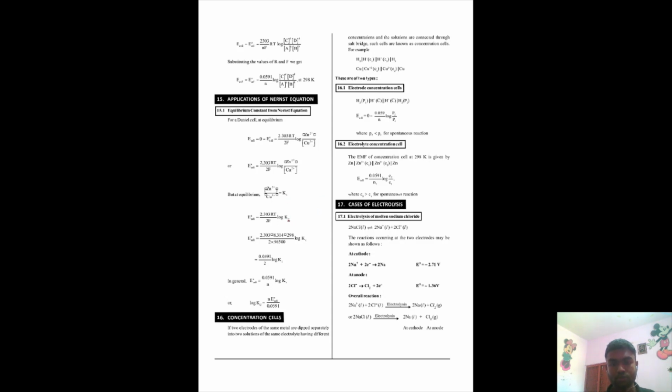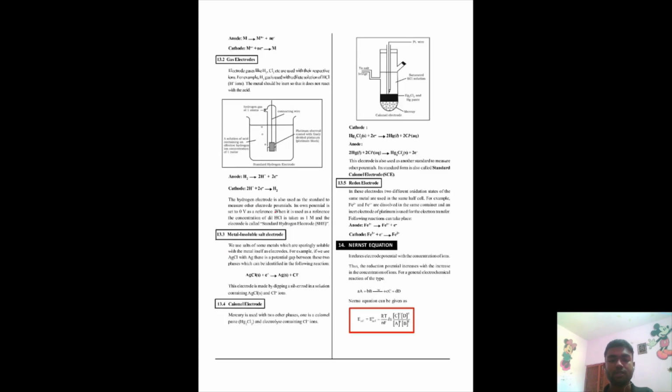In the question Kc will be given, E naught cell will also be given, but you have to calculate it from E cell cathode and E cell anode. You have to calculate that, and then you have to find E cell. So the Nernst equation is also an important topic.